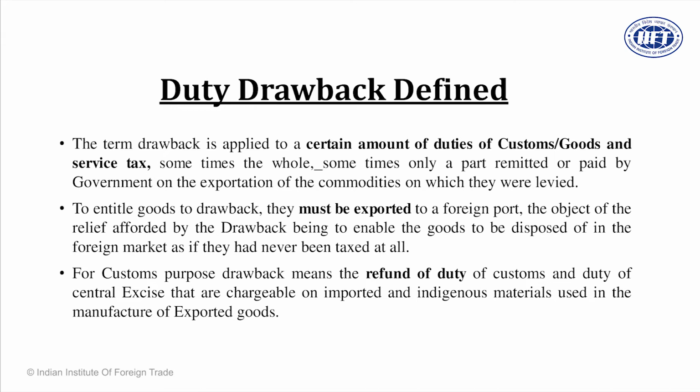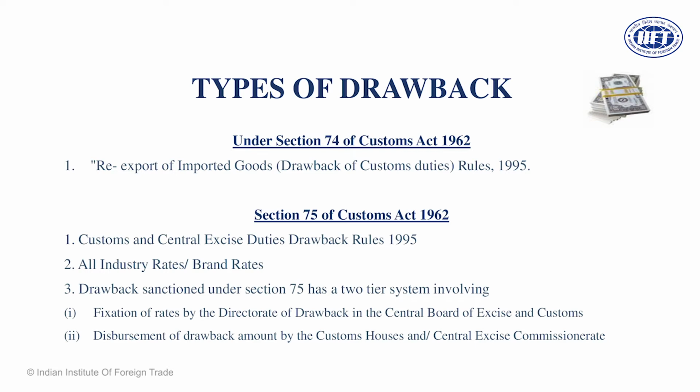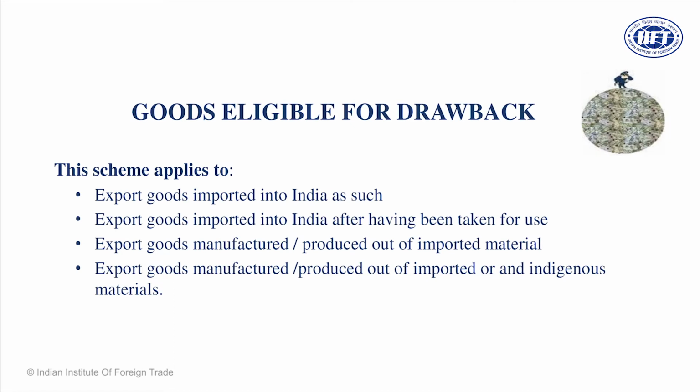So under the Customs Act, there is a detailed procedure for refund of those taxes. And let me first explain what are the various types. So the sections are Section 74 and Section 75, and Section 74 covers two types of drawback. Export of goods imported into India as such. I mean goods imported, goods re-exported. So you import certain cargo.